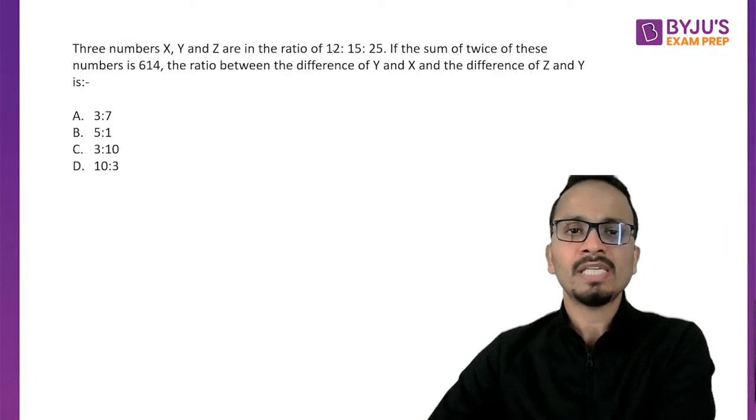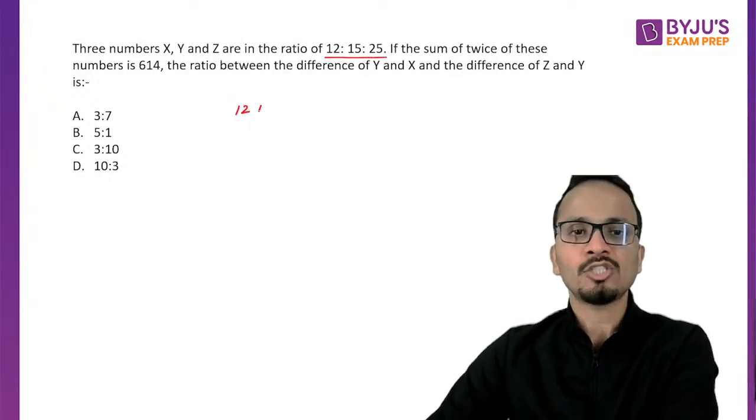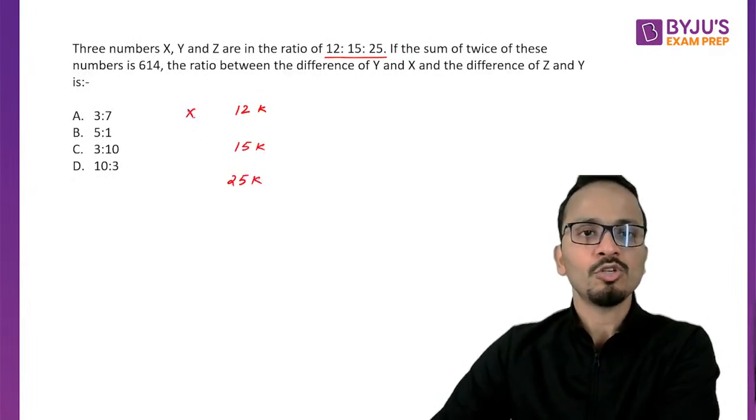So 3 numbers x, y, and z are in the ratio 12, 15, 25. So I'll assume the numbers as 12k, 15k, and 25k. These are the values of x, y, and z.